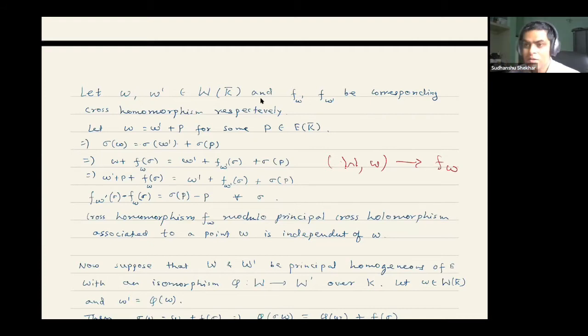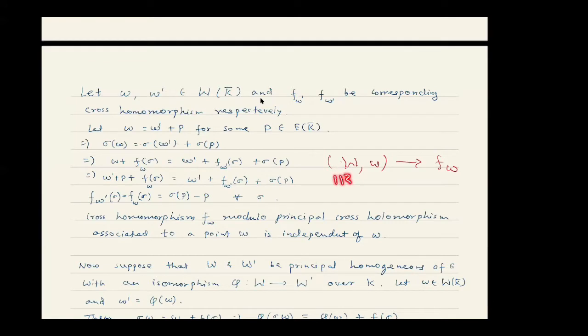Okay. So now we have this association. First of all, we would like to show that this f_w is independent of the chosen point w. So instead of writing f_w, we can just write f; maybe f with capital W would have been a better notation. And second, we would like to say that if there are two homogeneous spaces W and W prime which are isomorphic, then we don't get two different elements in the cohomology group. So these are the two things.